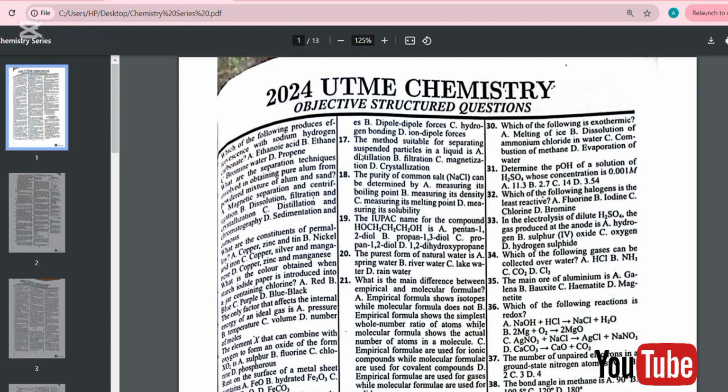Permalloy is a nickel iron magnetic alloy composed of approximately 80% nickel and 20% iron. It is known for its high magnetic permeability. The answer is B.